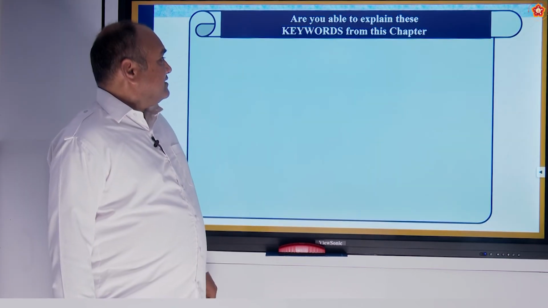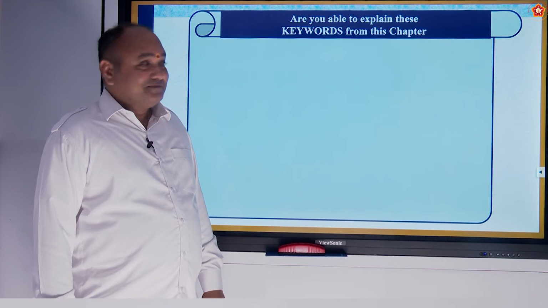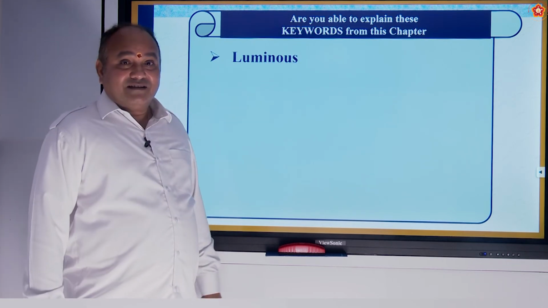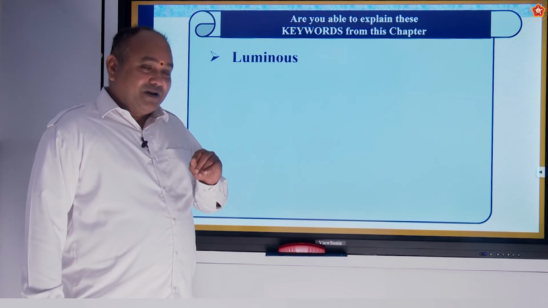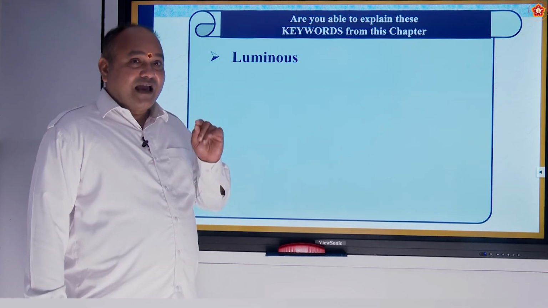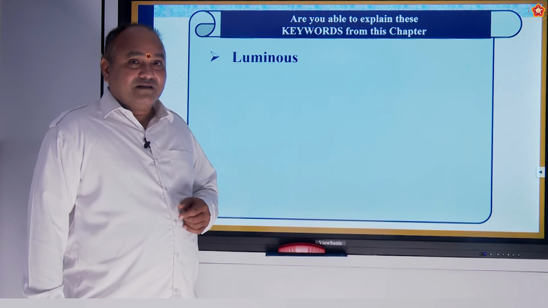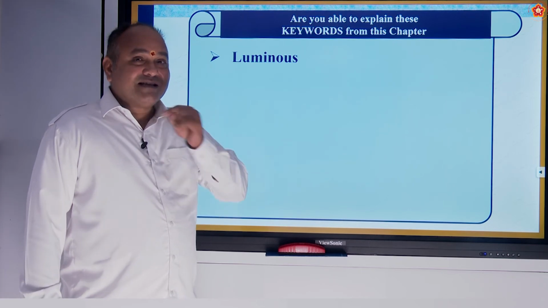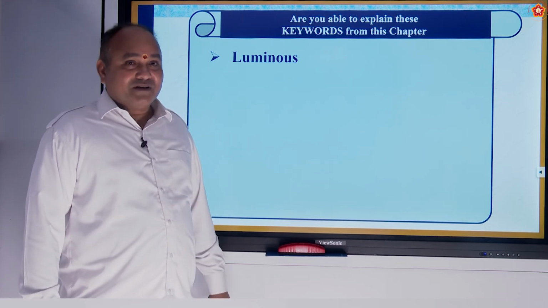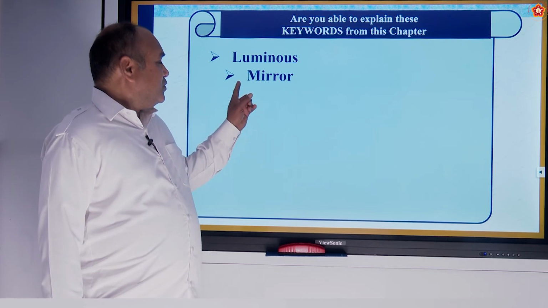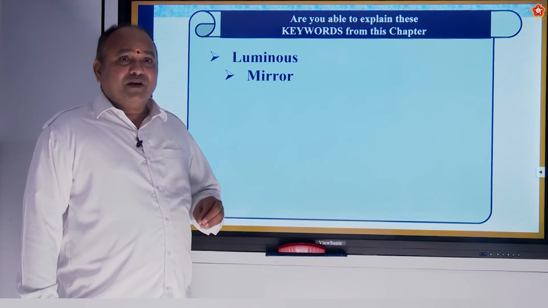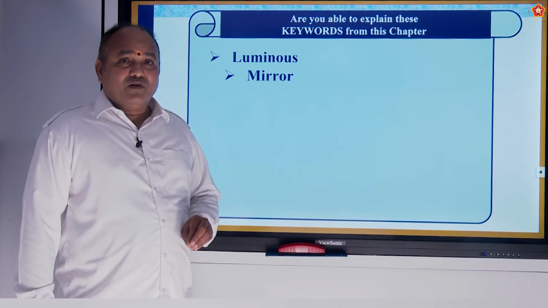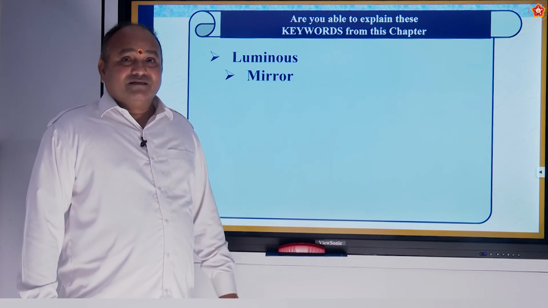Are you able to explain these keywords from this chapter? Like luminous? Can you remember? Yeah. Luminous, that which emits light is luminous. For example, the sun is one luminous object. Then what is a mirror? Just now we have gone through that lesson. That which reflects the image that stands before it is called a mirror.